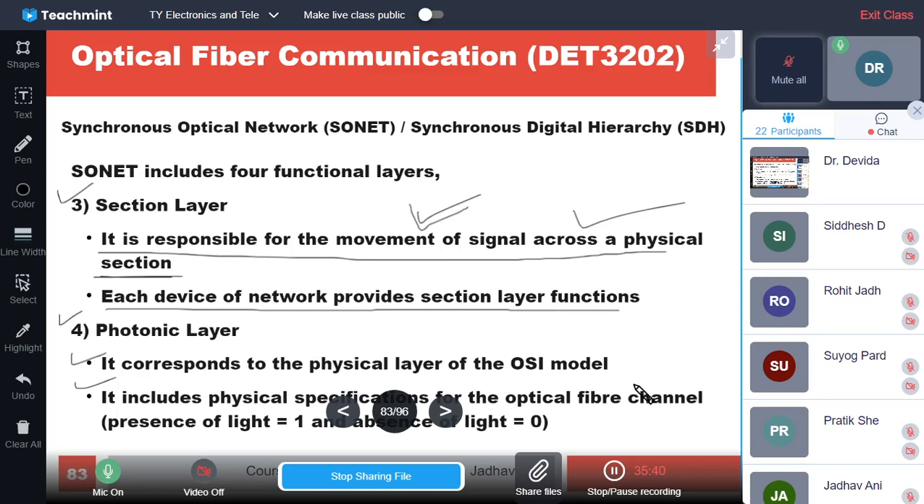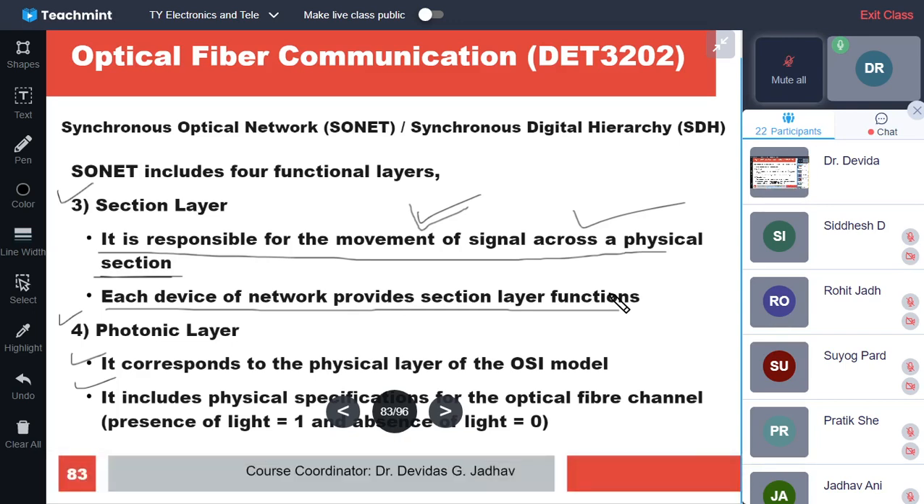It corresponds to the physical layer of the OSI model, and it includes the physical specification for optical fiber channel, that is, presence of light is 1 and absence of light is 0. So if data is coming from the data packet as 1 and 0, then 1 is converted to light on and 0 is converted to light off.